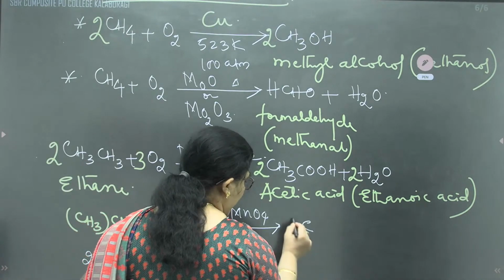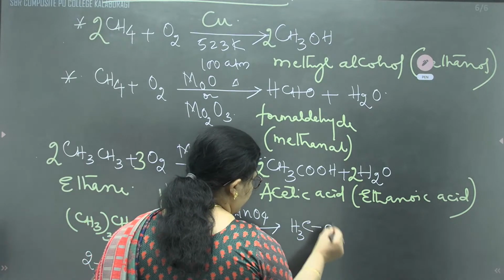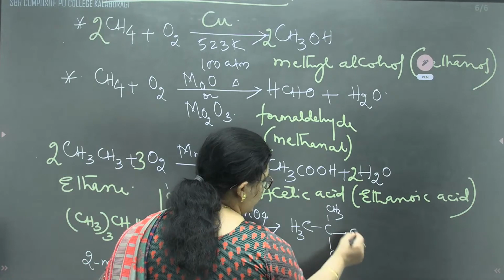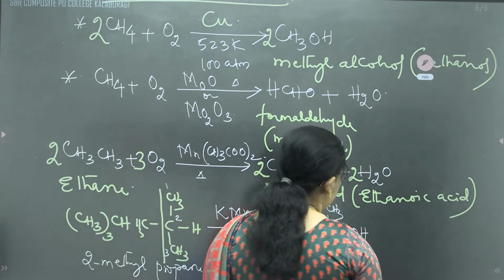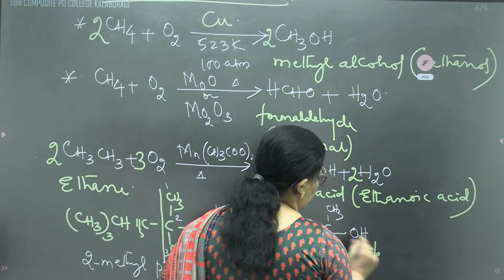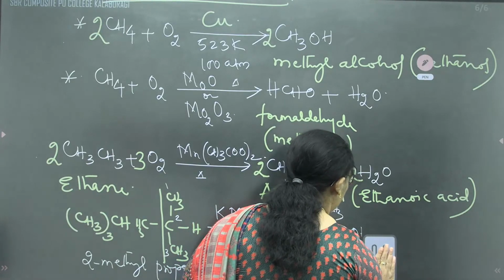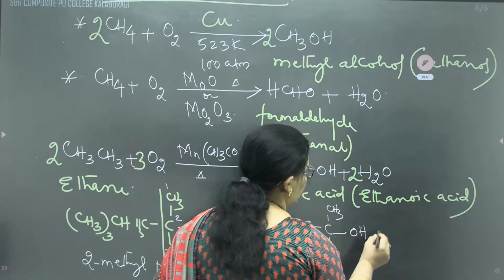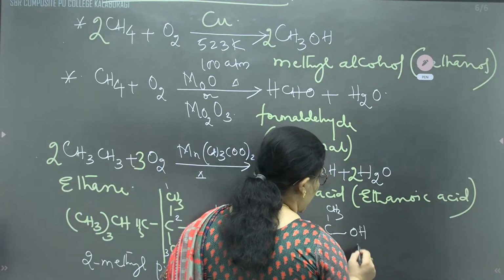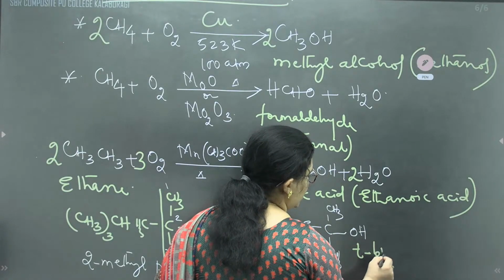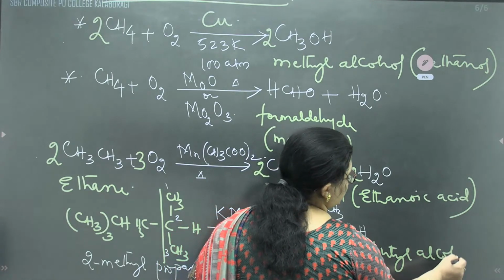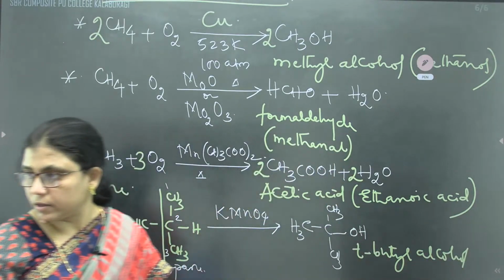It will give CH3, C, CH3, CH3 with OH. Tertiary butyl alcohol. I'll write here beside this. Tertiary butyl alcohol. Is it visible, children? Yes.